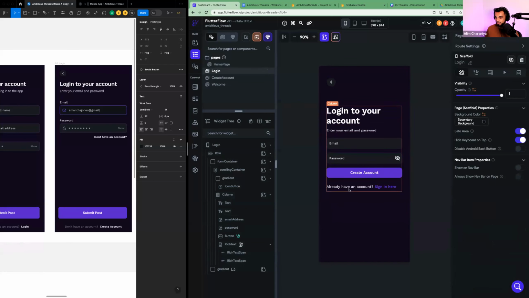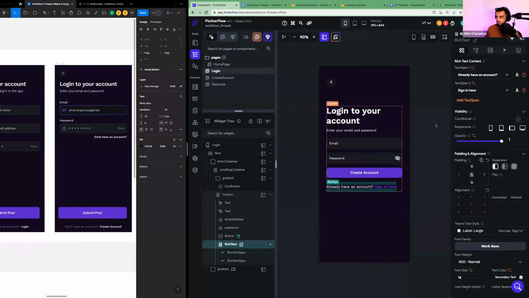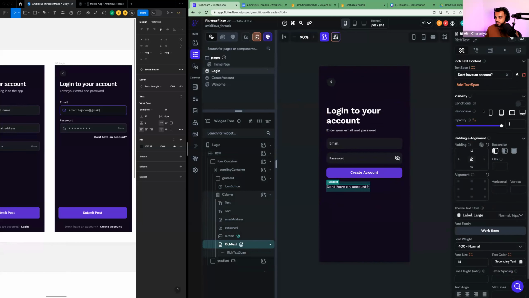Okay. So we have log into your account, and at the bottom here, we got to change this rich text to say, don't have an account, because we want to give users an option to create an account if they don't have one and they accidentally landed here, right? So I'm going to change this to don't have an account. And I'm going to get rid of this text span too by hitting the trash can and getting rid of it completely.